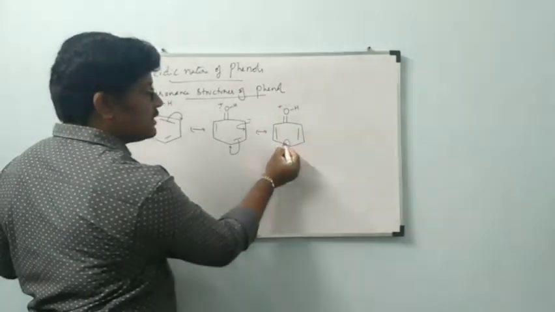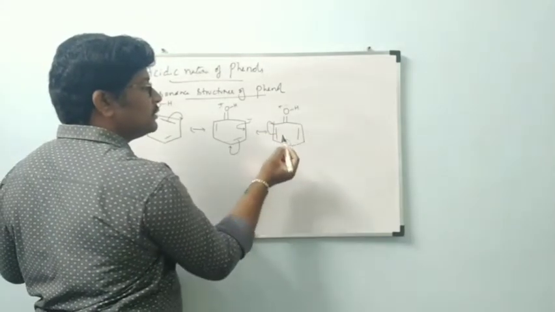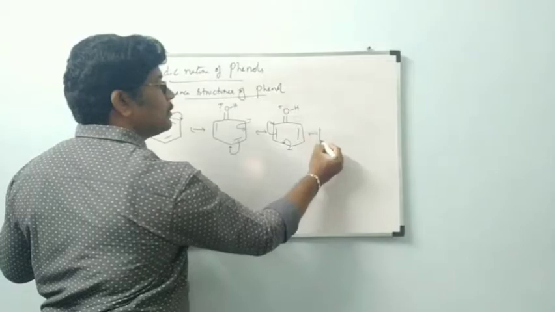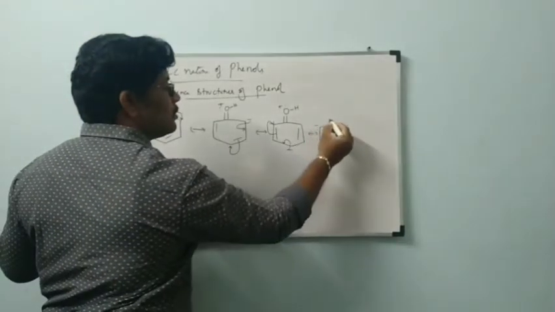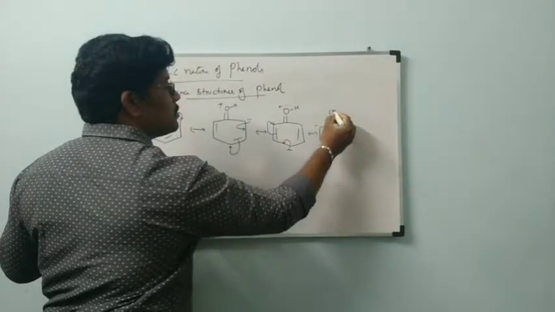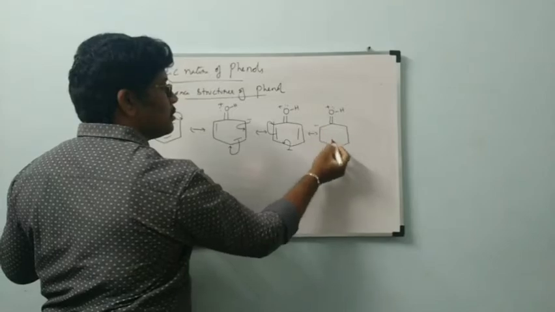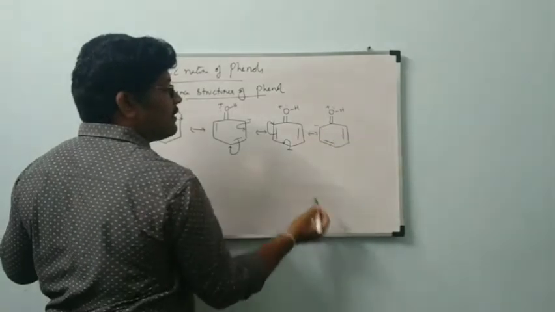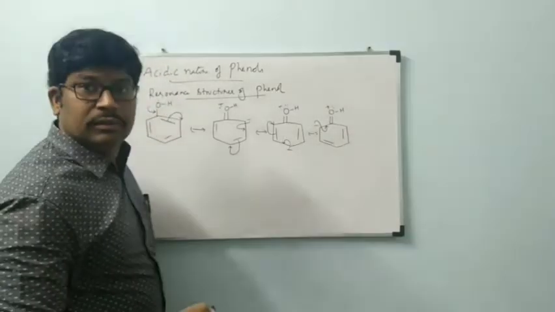Next, this negative charge is shifted as a double bond here, and this double bond is shifted as a negative charge. Finally, this negative charge is shifted as a double bond.